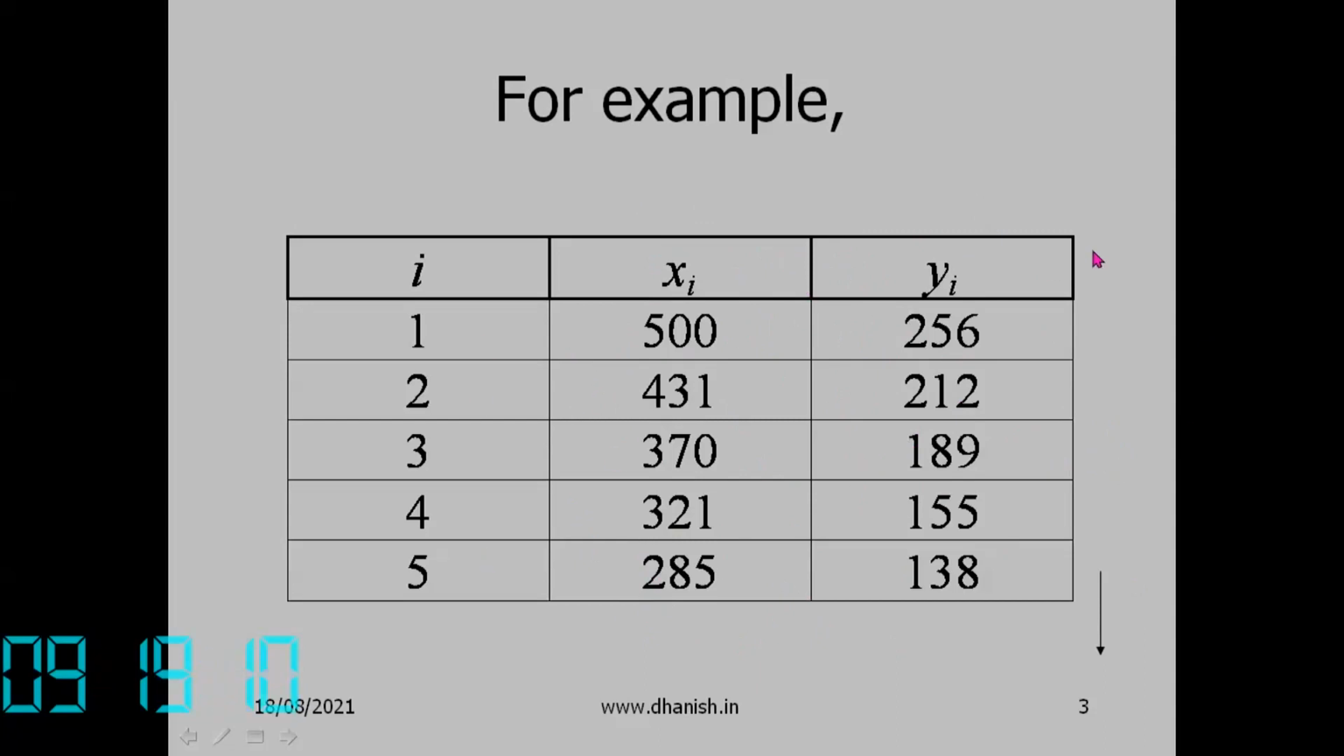Only 5 readings are taken, say from 285, maybe between 300 to 500 is the range of calibration blocks we are having. So this calibration may be valid only in that range. When we gave a hardness block of 500, the reading shown was only 256. When we gave a block of 431, the reading was 212, like that. So we get different pairs of readings, xi and yi. We need to find a relationship between x and y.